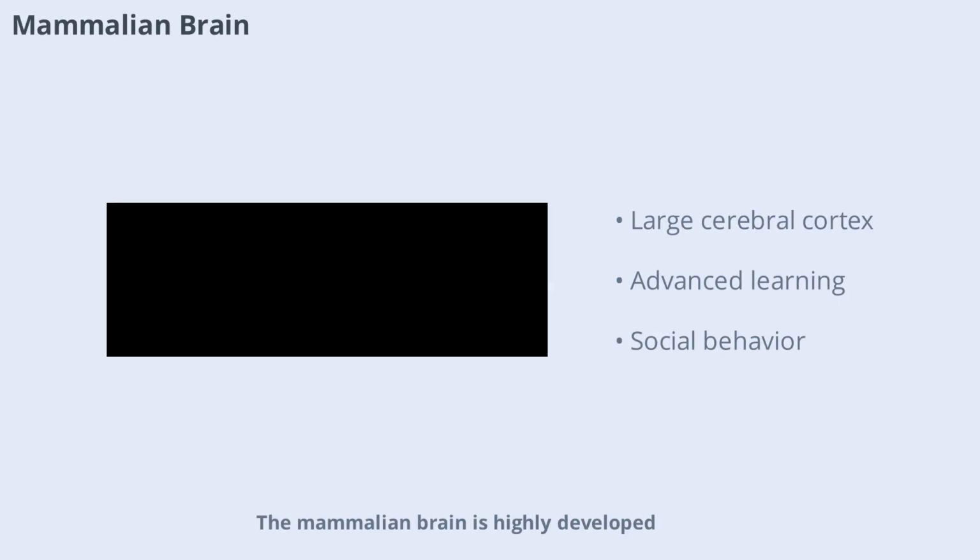Mammalian brain is highly developed, with a large cerebral cortex responsible for complex behaviors, learning, and memory. The cerebellum is also well developed, aiding in balance and coordination. These neurological advancements have enabled mammals to develop sophisticated social structures, problem-solving abilities, and adaptability.